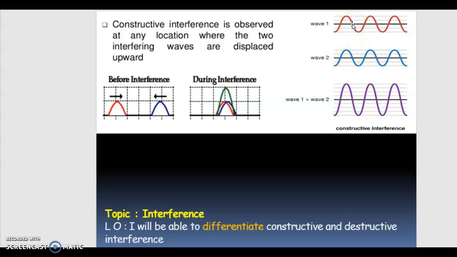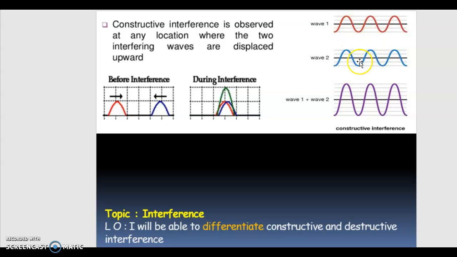If we consider the downward amplitude of the first wave, the second wave also has a downward amplitude at the same time. So when we overlap wave 1 and wave 2, they overlap in such a way that they look like a single wave. When this takes place, we say that the displacement is taking place in the same direction.